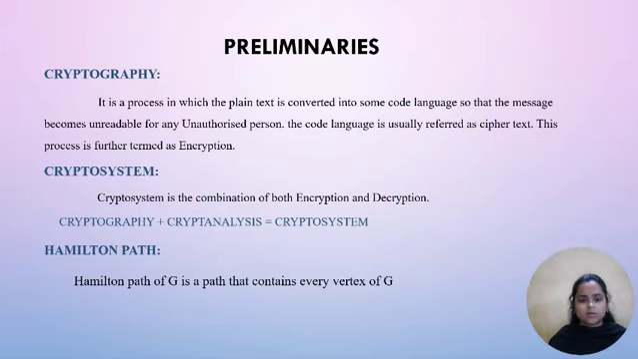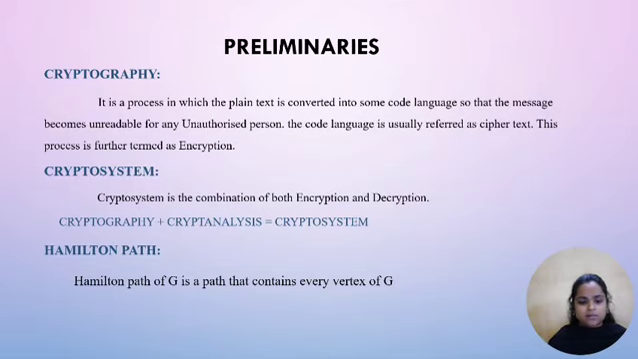Cryptography. It is a process in which the plain text is converted into some coded language so that the message becomes unreadable for any unauthorized person. The code language is usually referred to as ciphertext. This process is further termed as encryption. Crypto system. Crypto system is the combination of both encryption and decryption. Cryptography plus cryptanalysis equals crypto systems.